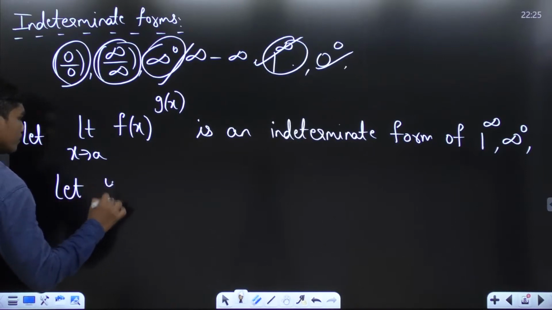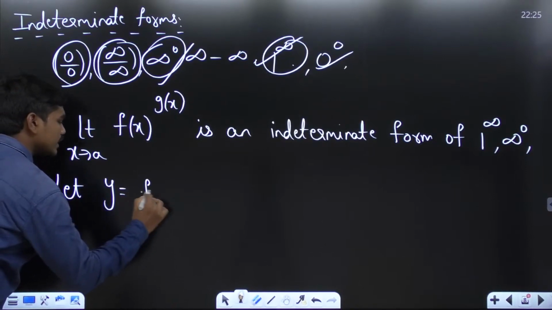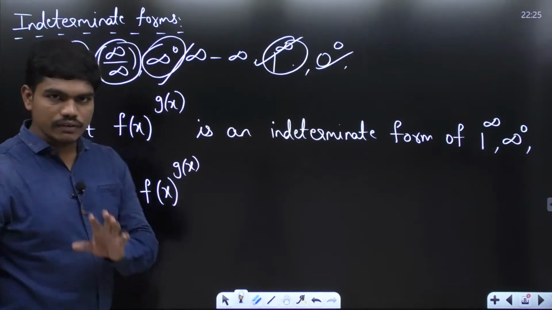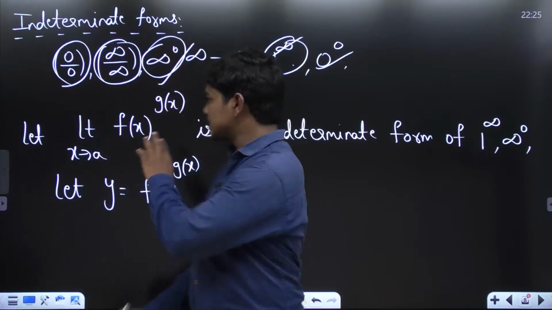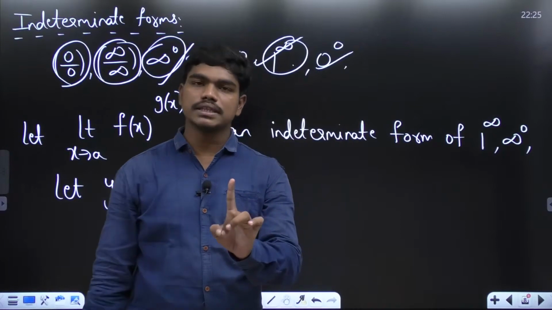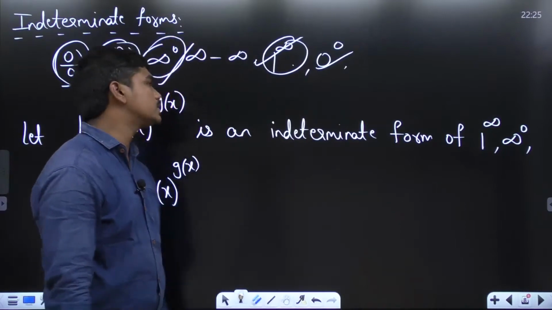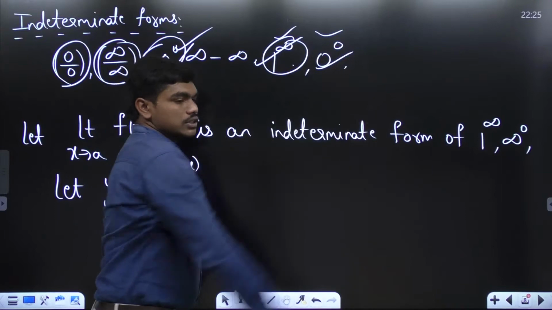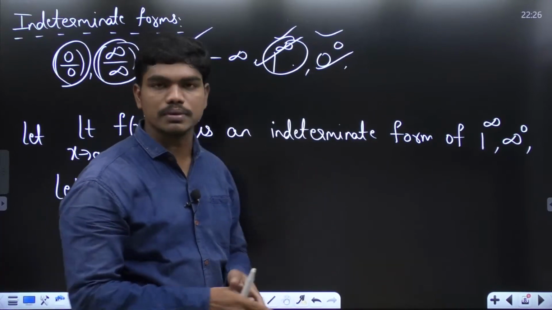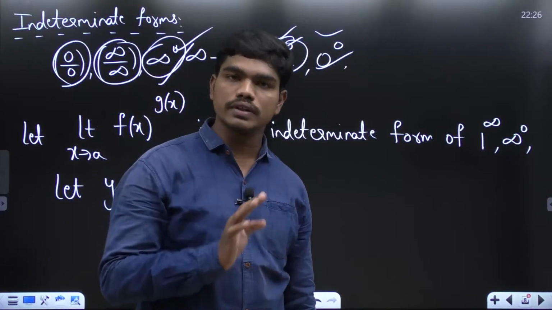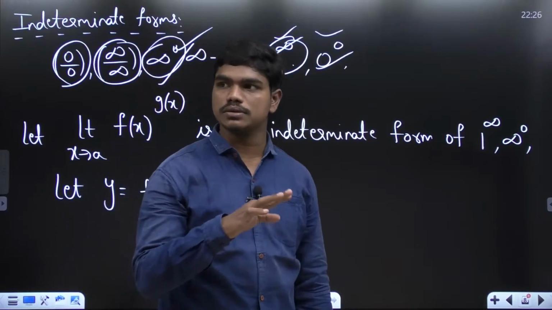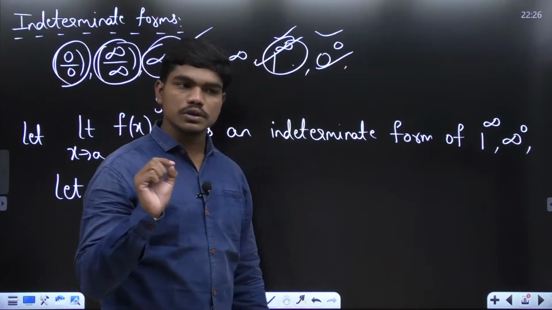Let y is equal to f of x power g of x. I'm telling you the approach because if I keep on giving formulas, there will be n number of formulas for this particular form. There's only one method to solve this, and if you apply that method, you'll be getting solutions for any of the problems of this particular format. Clear? If I give you formulas, there'll be a bunch of formulas, but it's really hard for you to remember. And trust me, in the GATE exam, please don't go with formulas, because if you substitute something wrong in that, your marks are gone. So always try to learn the approaches.